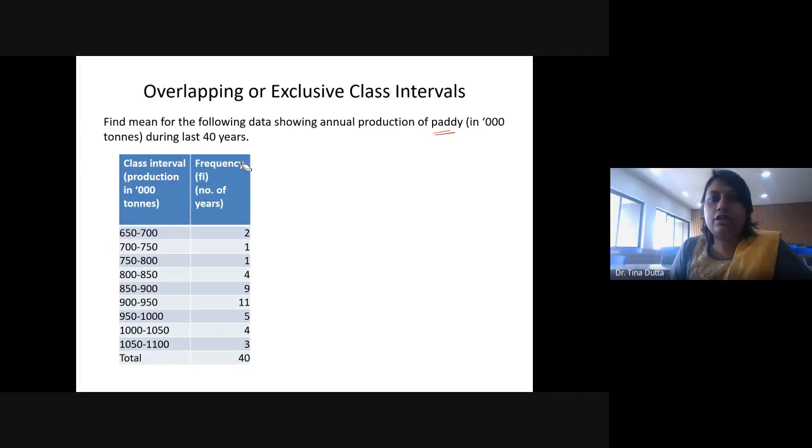All right. So now how to calculate mean for this? The formula for mean is, for when we have group data, it is denoted by X bar. What we do, we first calculate mid value of the class interval, and then we multiply that with the frequency. So we have the frequency Fi multiplied by the mid value of the class interval Xi divided by total frequency.